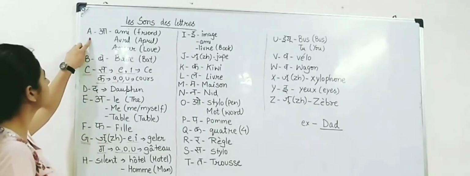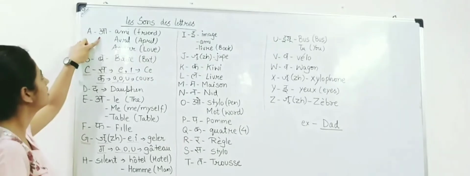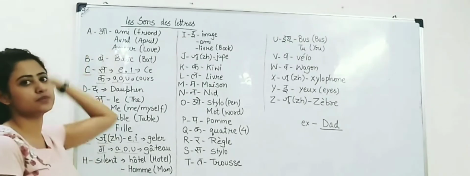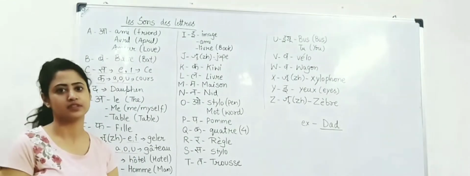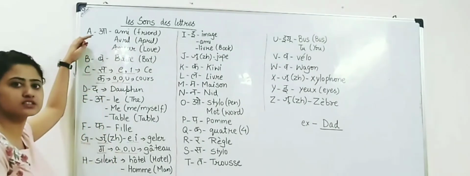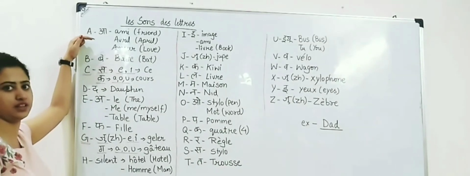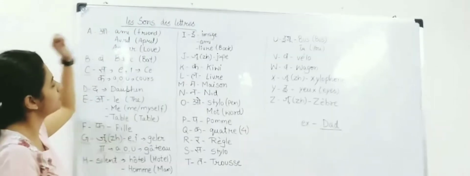The letter A. The letter A has a sound of A. For example, ami. Ami, which means friend. The next example is avril. Avril, which means April.